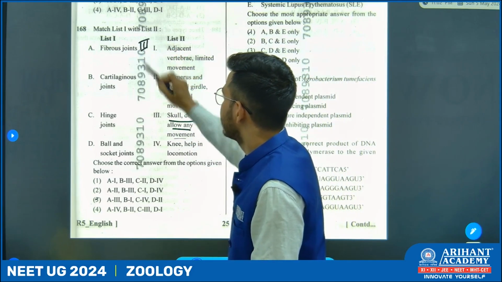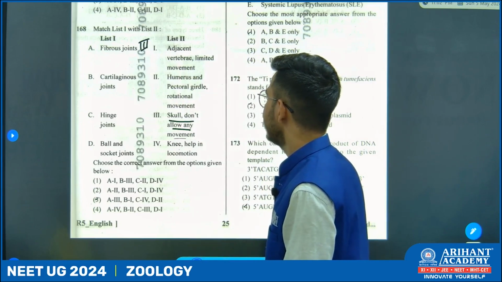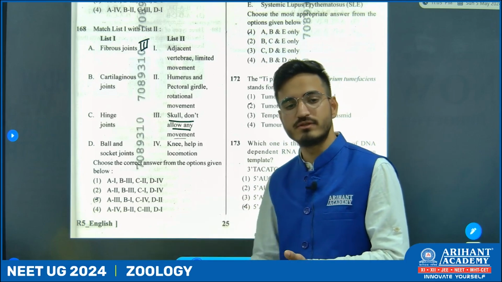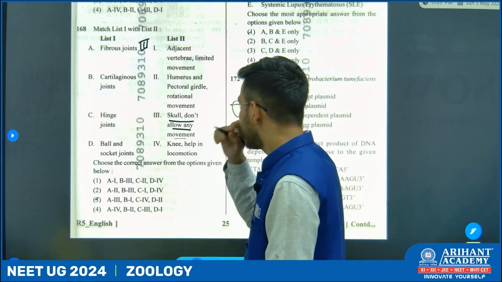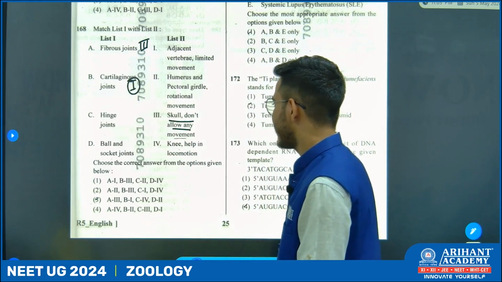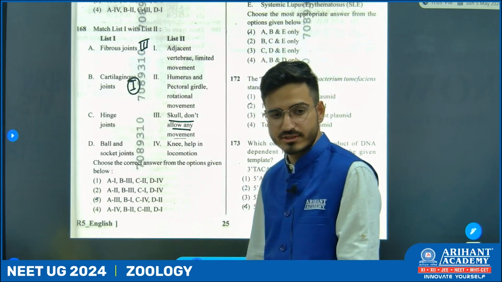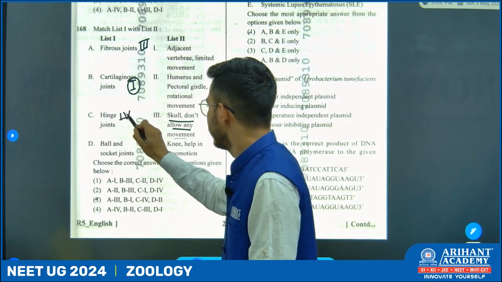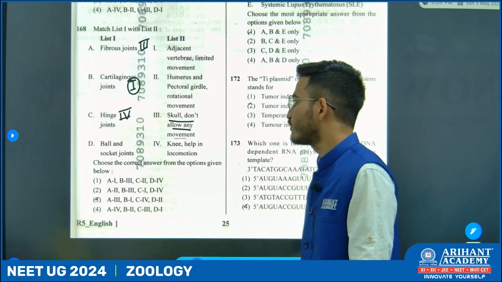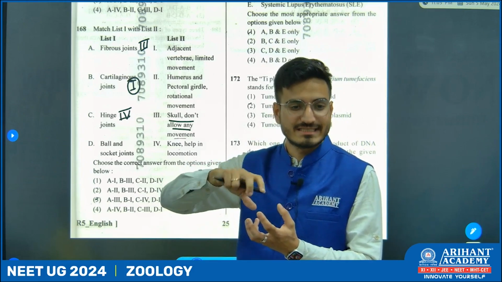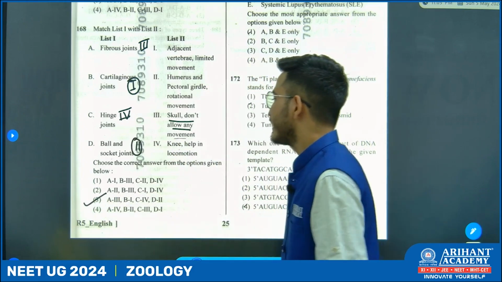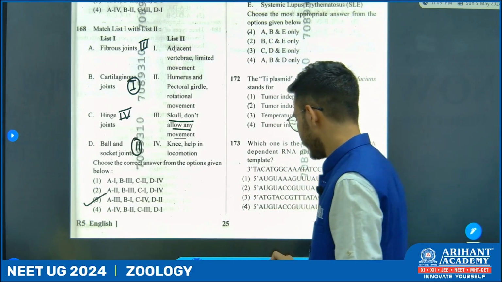So A, 3. Next is cartilaginous joint, which is present between adjacent vertebrae, and a limited amount of movement can be observed in cartilaginous joints. So B, 1. C, hinge joint is present in the knee, which helps in locomotion. So C, 4. And the last one is ball and socket joint, which is present in the humerus and pectoral girdle, which allows rotational movement. So D, 2. So the option should be A3, B1, C4 and D2.